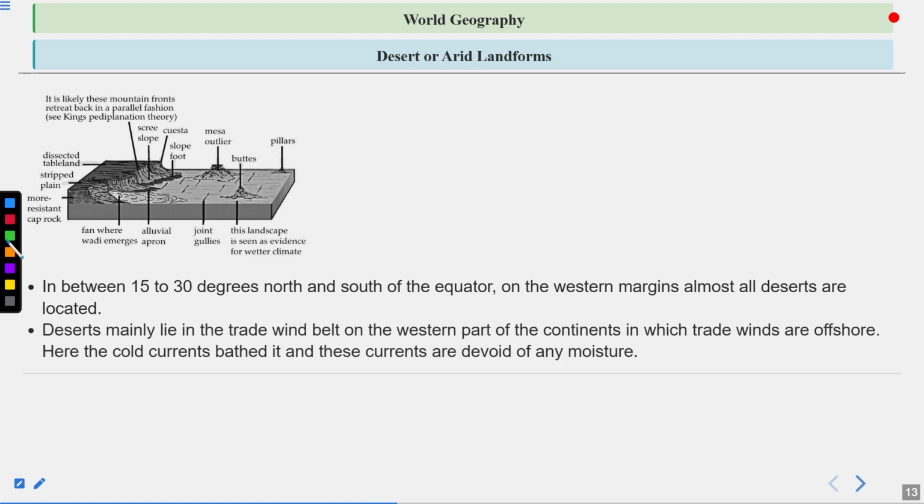Deserts mainly lie in the trade wind belt on the western part of the continents, in which trade winds are offshore. Here, the cold currents bathe it, and these currents are devoid of any moisture. So the explanation of this phenomenon has also been shared here: on the western side, mainly cold currents are found, and as cold currents do not create any moisture, there will be no rainfall, which becomes one of the reasons why deserts are found on the western side.